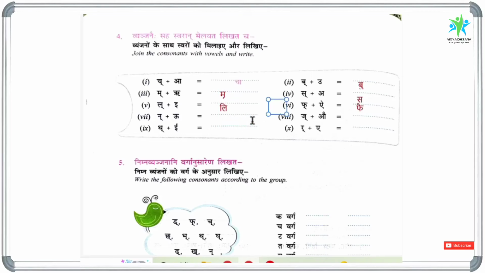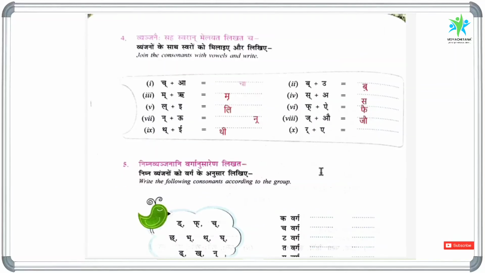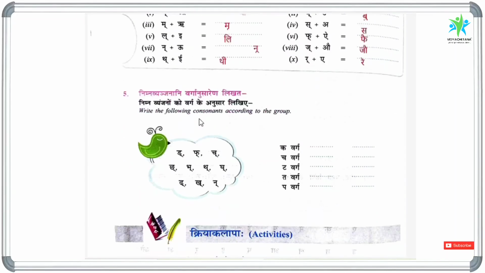N halant plus U is Nu. And J halant plus Au, Jau. T halant plus E, Thi. And the last letter R halant plus A is Re. So this is the fourth exercise, adding vyanjana letters plus swara letters.